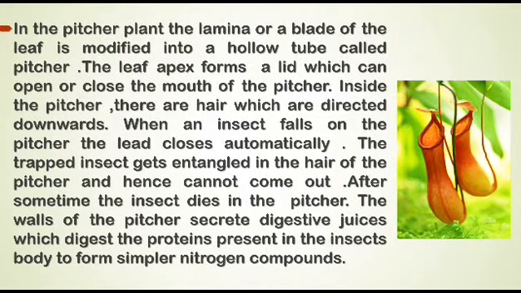In the pitcher plant, the lamina or blade of the leaf is modified into a hollow tube called pitcher. The leaf apex, which is also known as the top part of the leaf, forms a lid which can open or close the mouth of the pitcher. Inside the pitcher, there are hairs which are directed downwards. When an insect falls in the pitcher, the lid closes automatically. The trapped insect gets entangled in the hair of the pitcher and hence cannot come out.